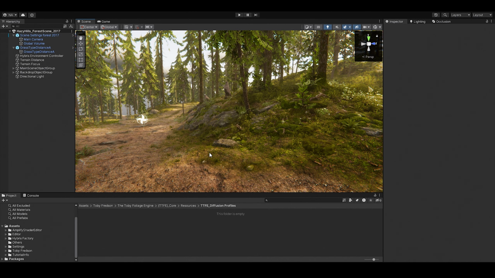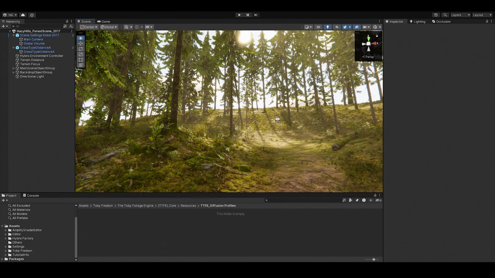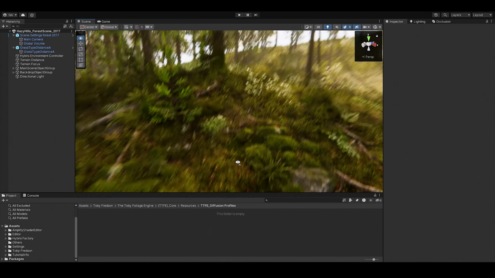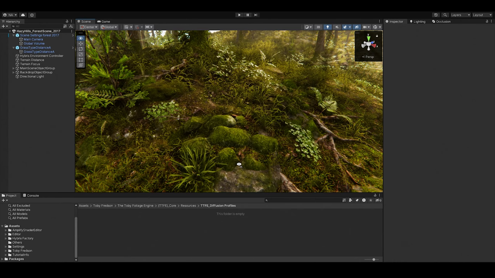Hi, I'm the creator of the Toby Foliage engine, and today we are going to quickly cover setting up the shaders and materials with other assets.